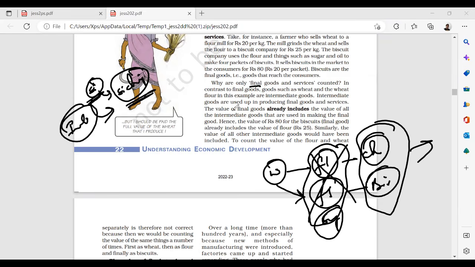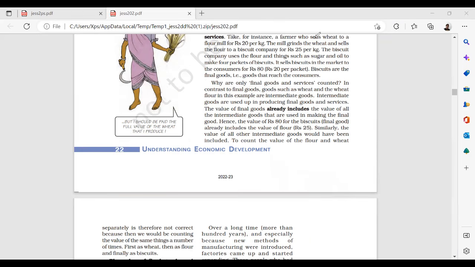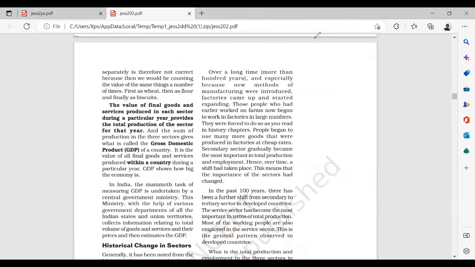Now, the value of the final goods already includes the value of all the intermediate goods. Silicon chips are around 500, and silicon is 300. So the 300 is already included in the 500. We don't take 300 again separately, otherwise it becomes 800, and that's wrong. That is what he's saying. The value which is already included, we are not going to show in the calculations. And the same with flour and finally biscuits.